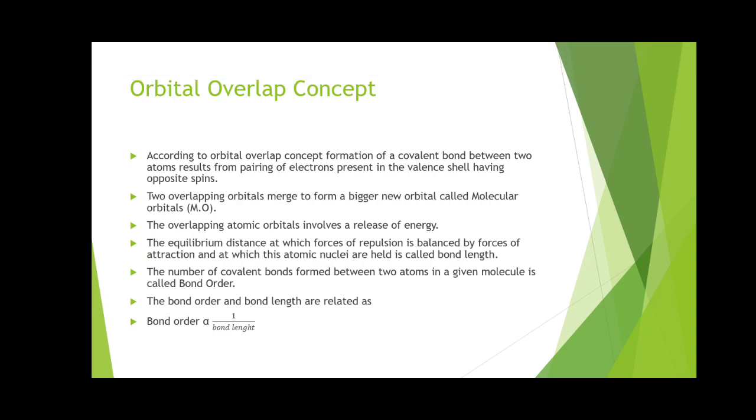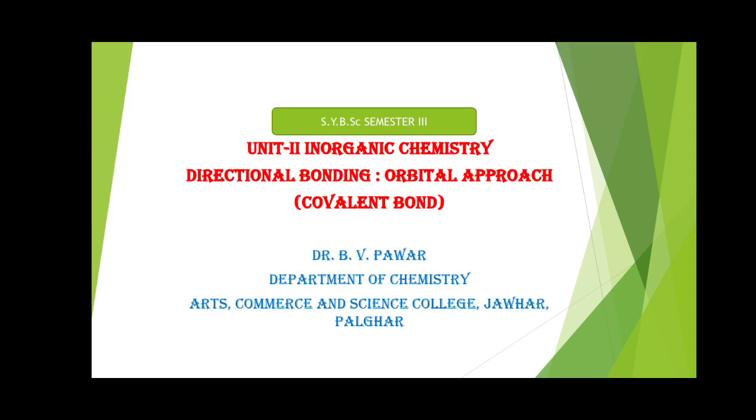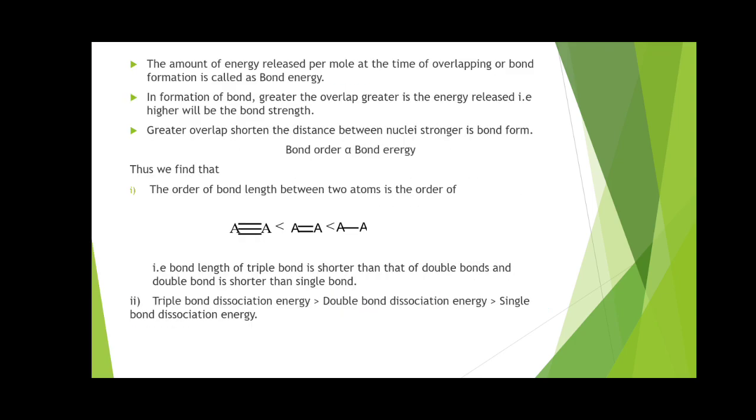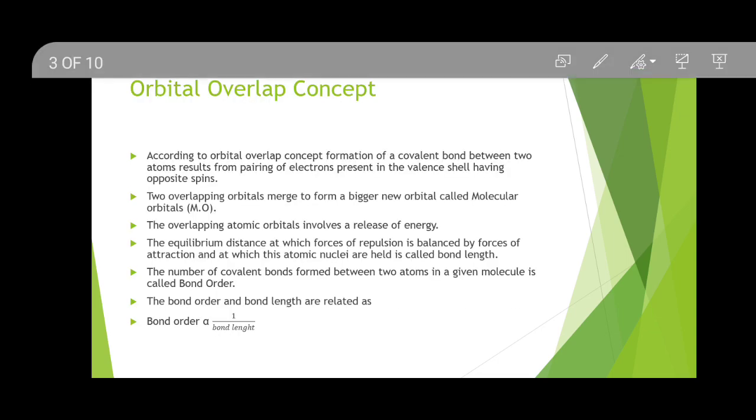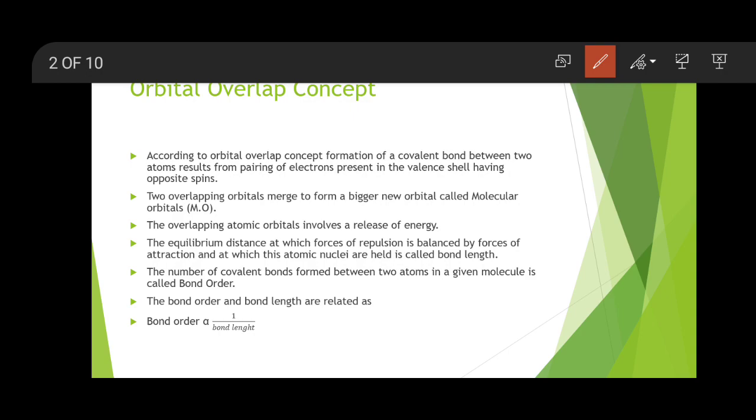But when the orbitals overlap, for example, this is one orbital and this is the other orbital, then the spin of the electrons in that overlapping must be opposite in nature. So if I draw it this way, this is spin of opposite type.